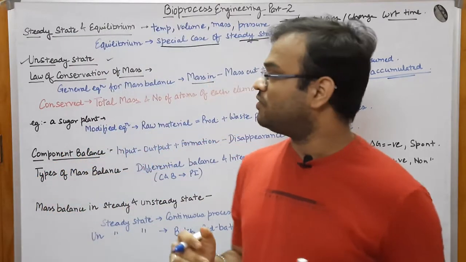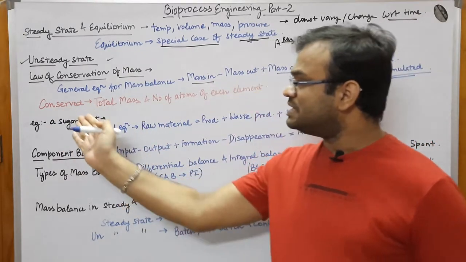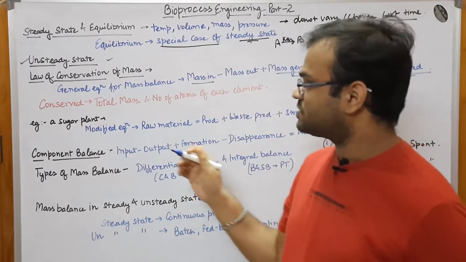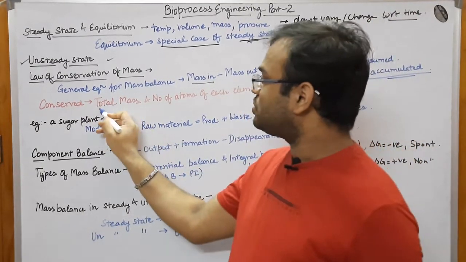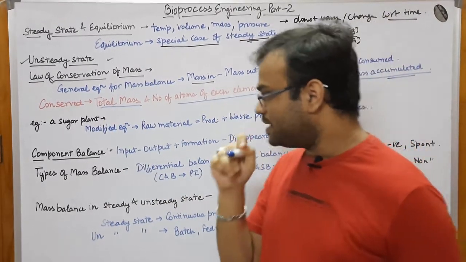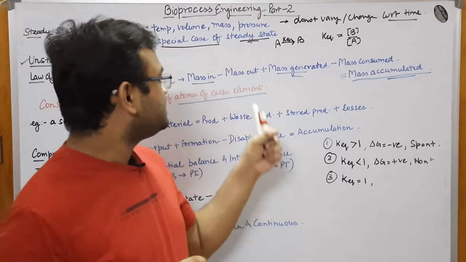So let us move forward and understand what all is conserved inside a reaction. When I am talking about the conserved things, total mass is conserved and the number of atoms of each element remains conserved. So what does total mass mean?